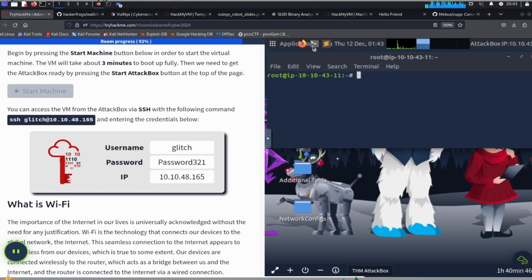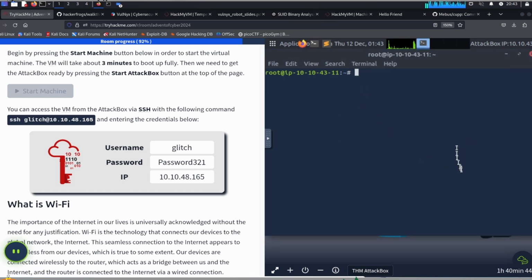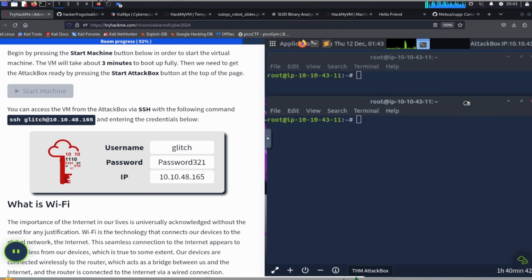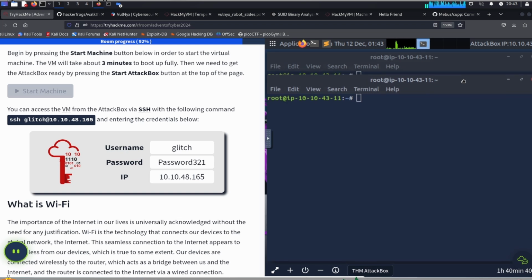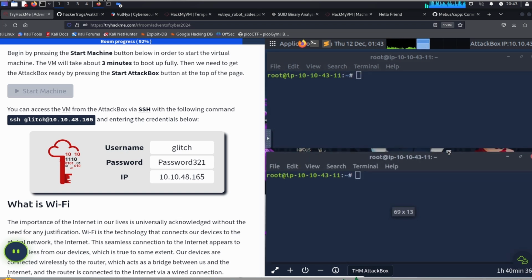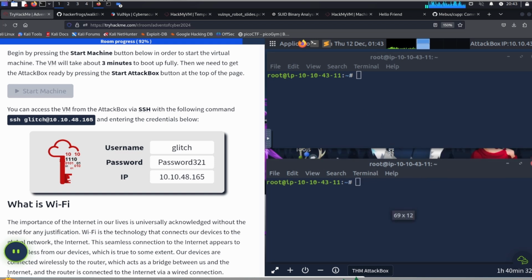Then I'm going to create another terminal window, which is going to take up the other half of the screen. In both of these windows, we're going to connect to the victim server with SSH.